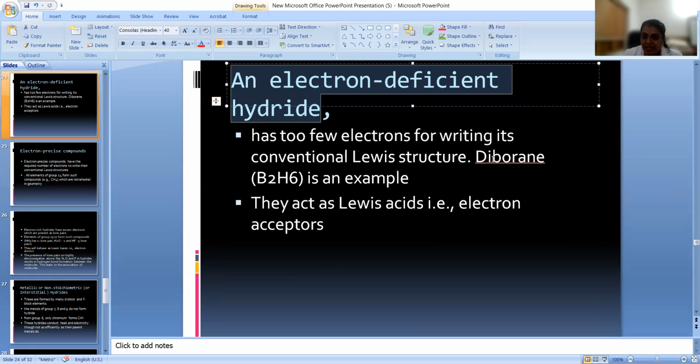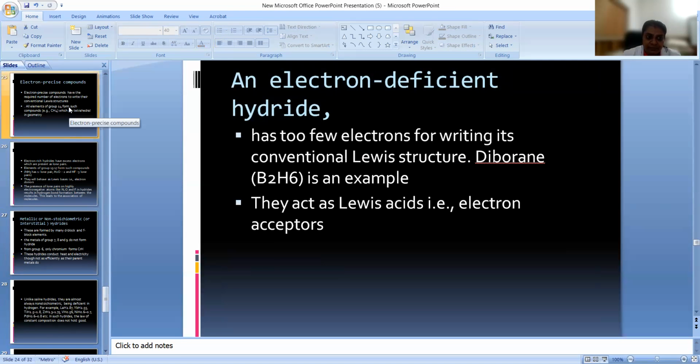An electron deficient hydride example: diborane. They act as Lewis acids, electron acceptors. They are actually electron acceptors because they have a deficiency of electrons, right? So they will accept a pair of electrons. So they will be acting as Lewis acids.